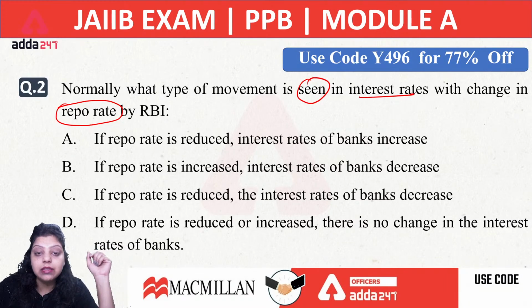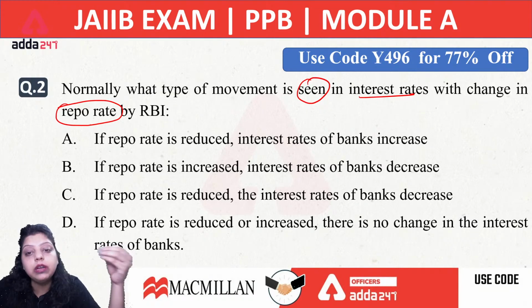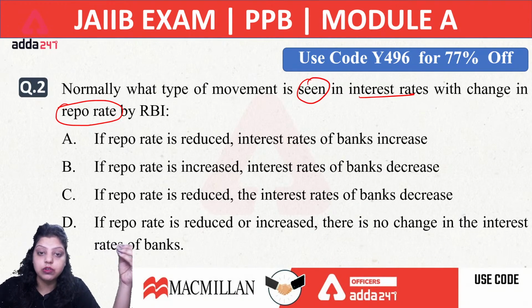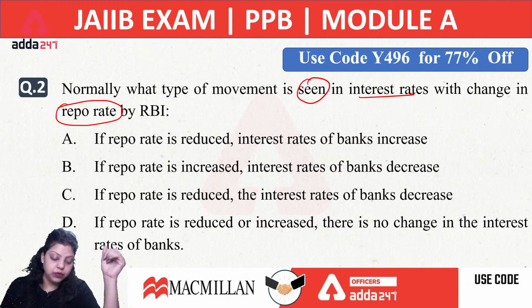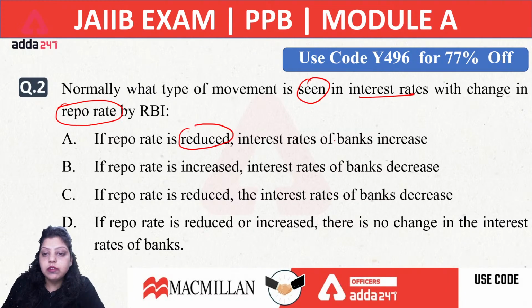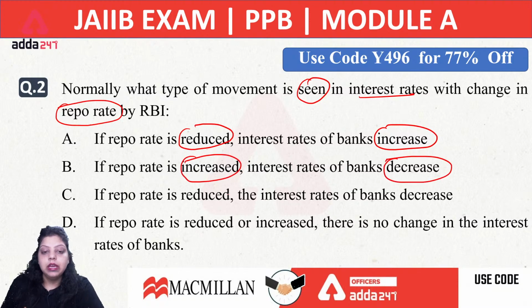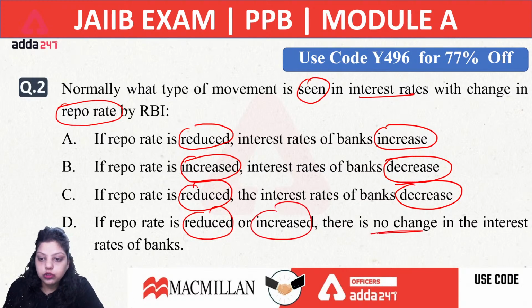Now, what will be the answer of this question? We are asking what movement can be seen in the interest rate while RBI is changing the repo rate. First option is saying, if repo rate is reduced, interest rate of banks will increase. Second is saying if repo rate is increased, interest rate of bank will decrease. Third is saying repo rate is reduced, the interest rate of banks decreases. Fourth, if the repo rate is reduced or increased, there is no change in the interest rate of banks. Now, what will be the impact of changing repo rate on the interest rate of banks? First, second, third or fourth?